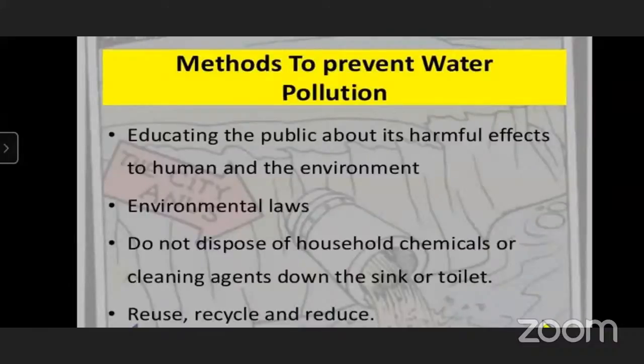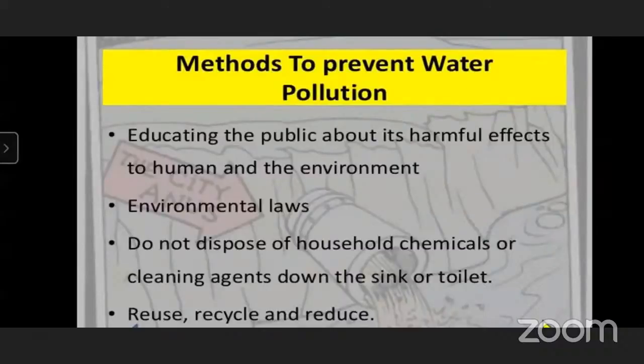If we educate people about the harmful effects of water pollution, people will take care of themselves and their water. And environmental laws. If our government makes some laws regarding pollution, we can follow these rules, and then our environment will be good. Do not dispose of household chemicals or cleaning agents down the sink or toilet. So this is also the best way we can avoid this thing.